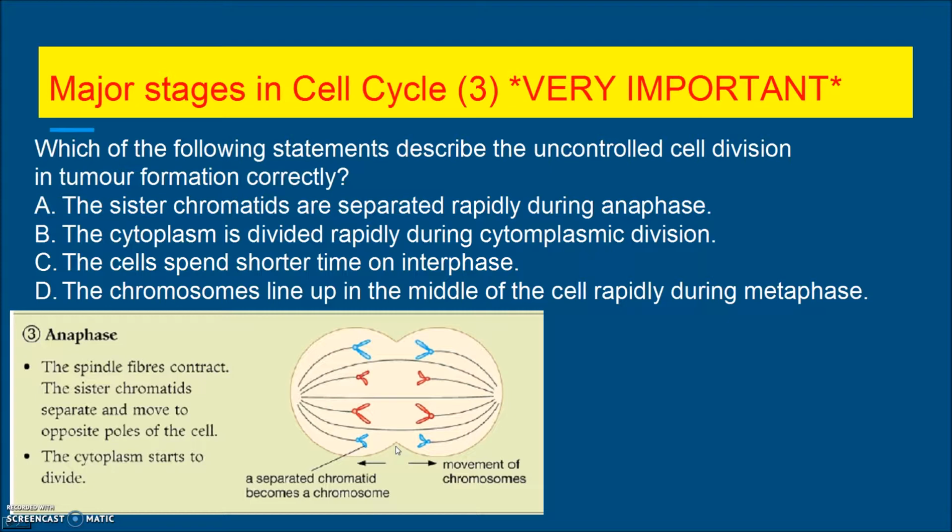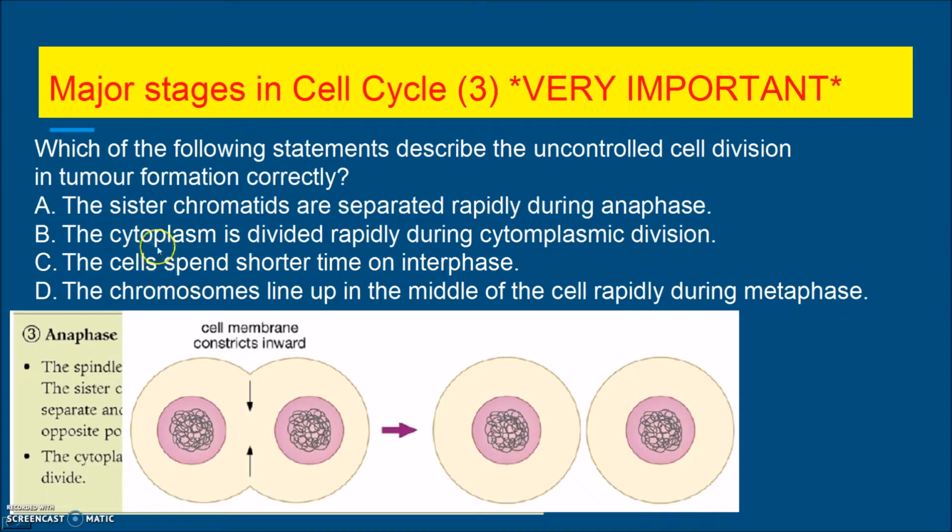Option B, the cytoplasm is divided rapidly during cytoplasmic division. If we can finish this stage earlier, we can proceed to the interphase earlier and wait for the next cell division. So we divide the cell earlier.